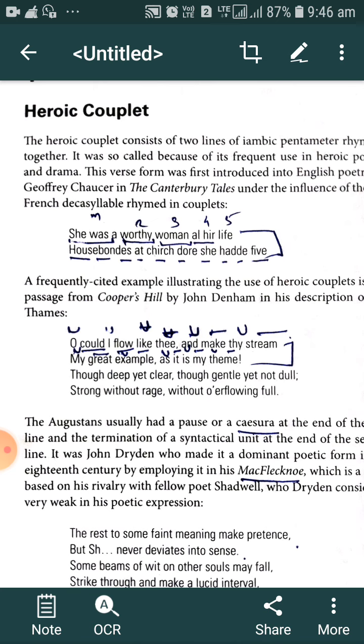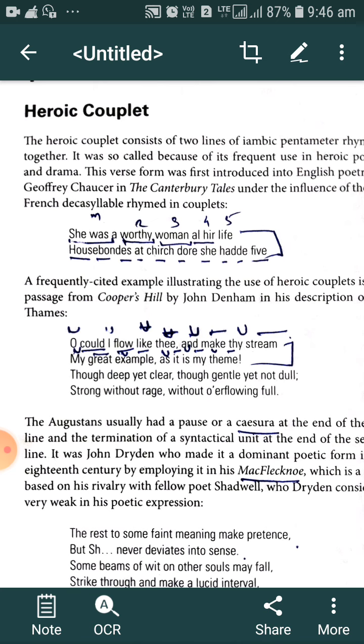Generally, a hero is the person who performs heroic deeds that common people cannot perform. He does some extraordinary works. That's why that person has various qualities that common people cannot have.